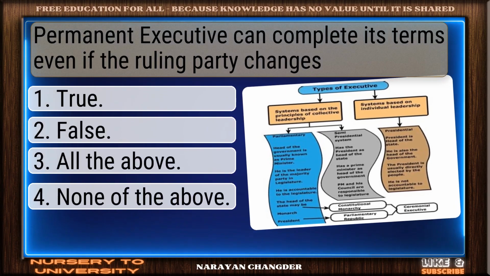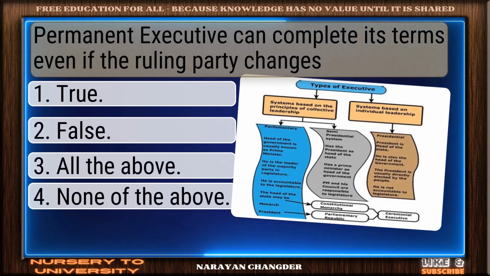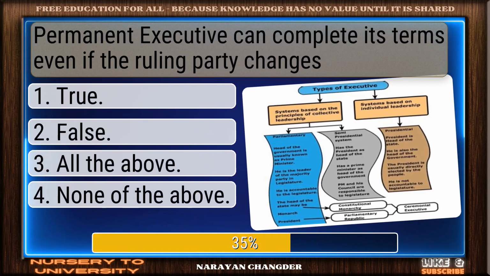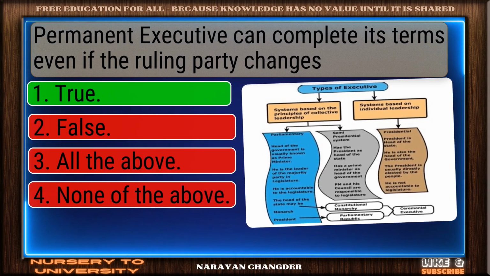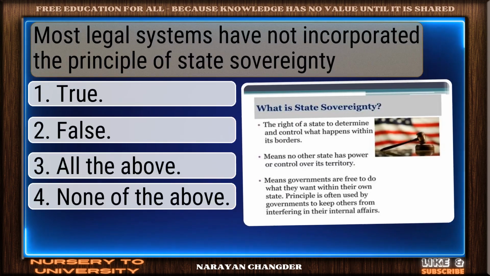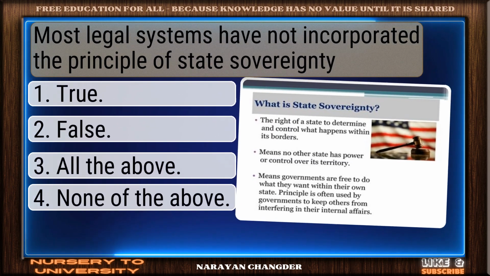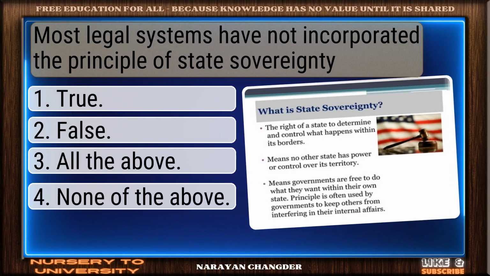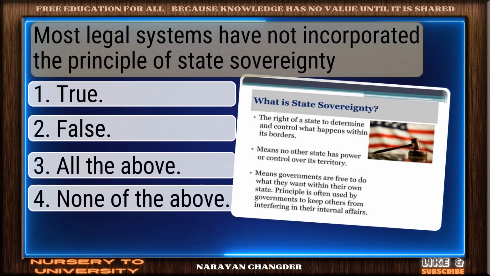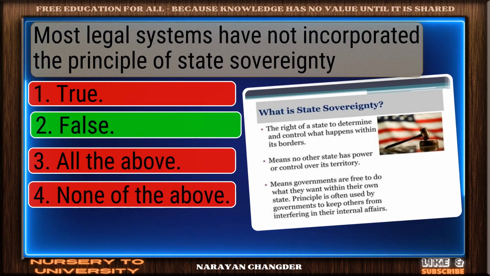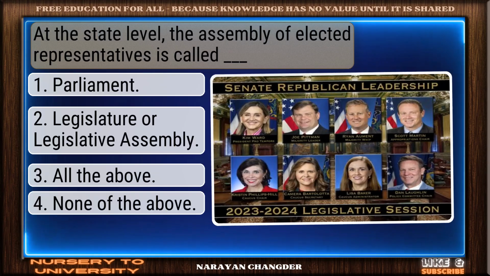Question number 41. Permanent executive can complete its term even if the ruling party changes. Bravo, true is the answer. Question number 42. Most legal systems have not incorporated the principle of state sovereignty. Sharp thinking. False is the right choice.